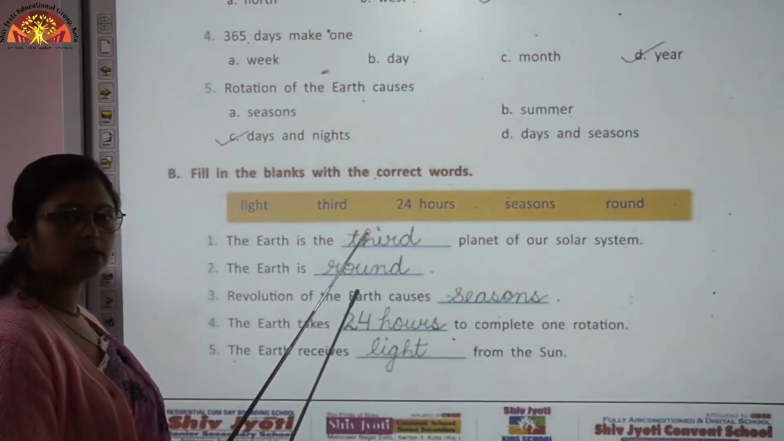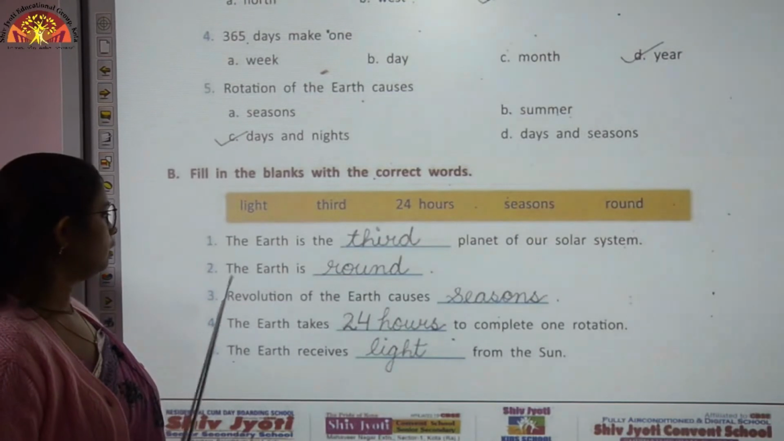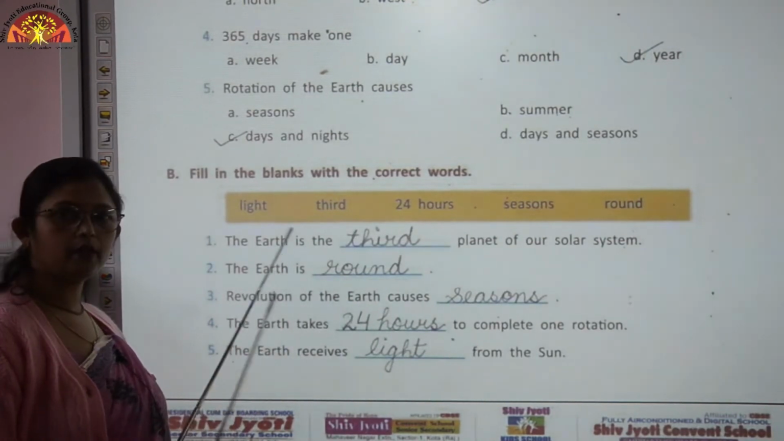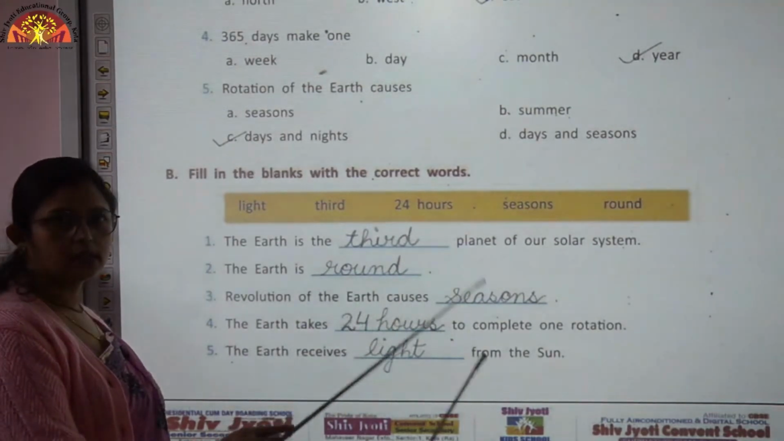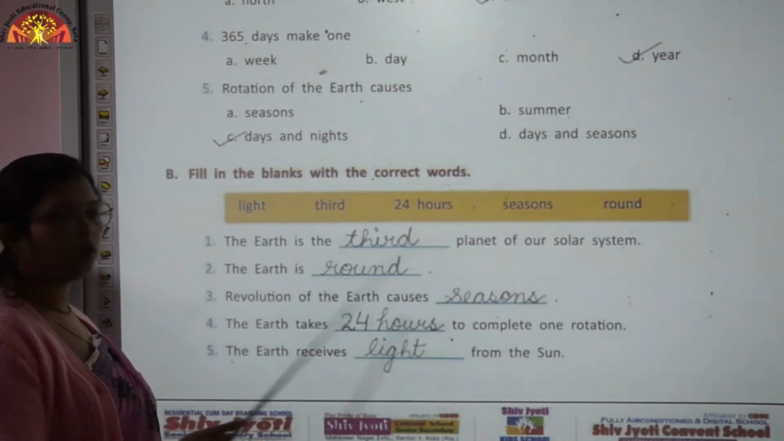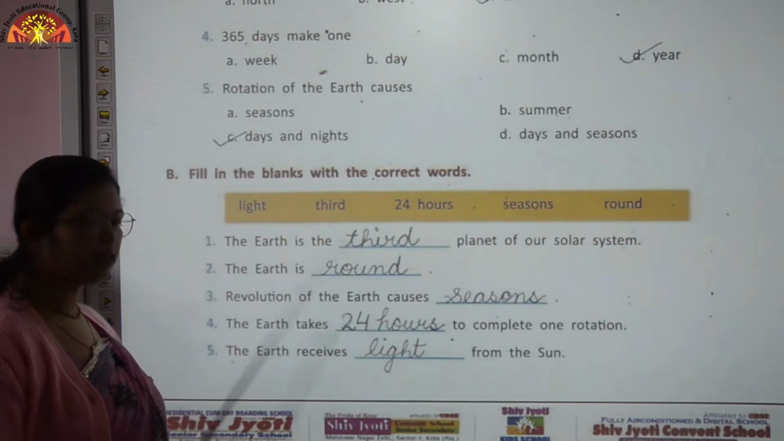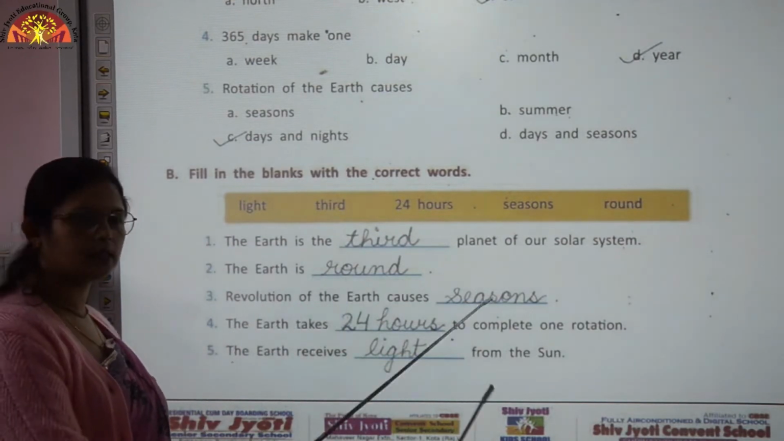So which planet is it? Third planet. The earth is dash. So children, the earth is round. Revolution of the earth causes seasons. As I have told you right now, rotation causes day and night and revolution causes seasons.